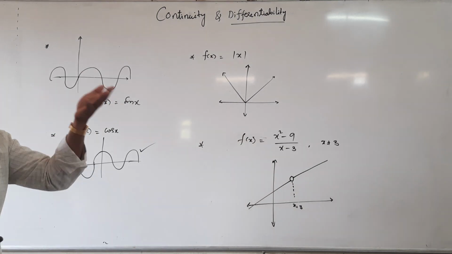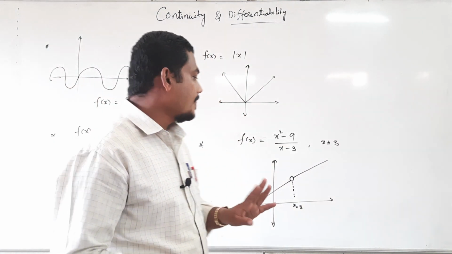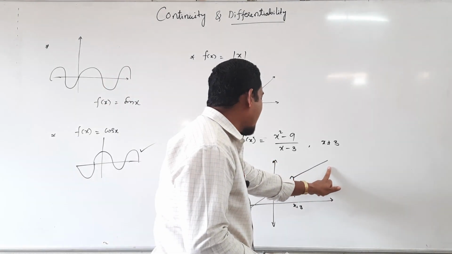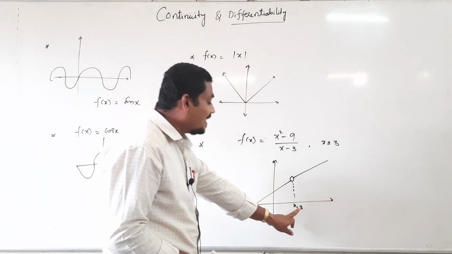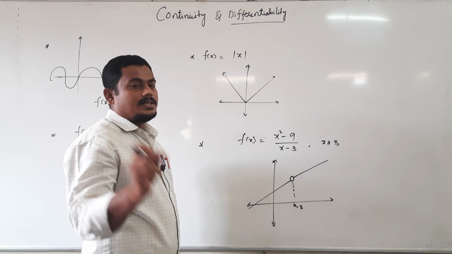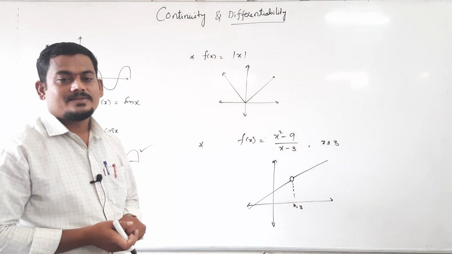Graphically, we conclude whether a given function is continuous or discontinuous. Just look at this graph. Clearly, this graph is continuous at all the points other than 3. At 3 only there is a hole. There is a hole or a gap means it is discontinuous, right?